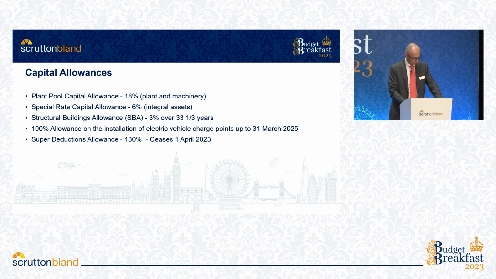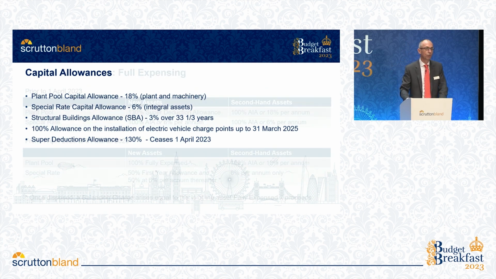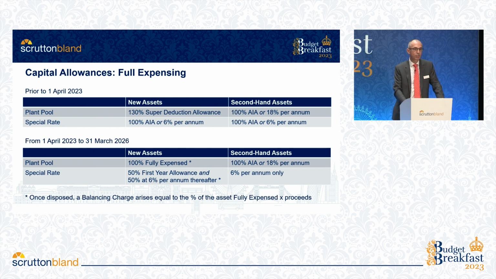But we have some changes also. We have something new called a full expensing allowance. There is a new first-year allowance described as full expensing of capital expenditure. Again, this is only available to companies and available through to 2026. It effectively means that this new first-year allowance, with no limit of expenditure, where plant and machinery can effectively be expensed, means you're going to get 100% tax relief on a limitless level of plant and machinery spend. This does only apply to new assets and not those